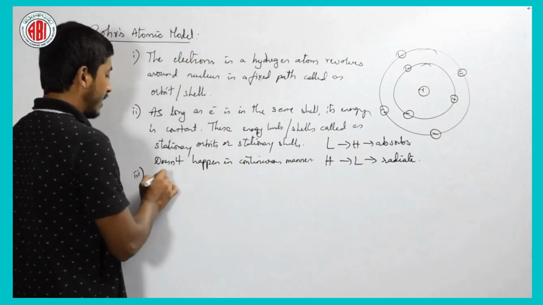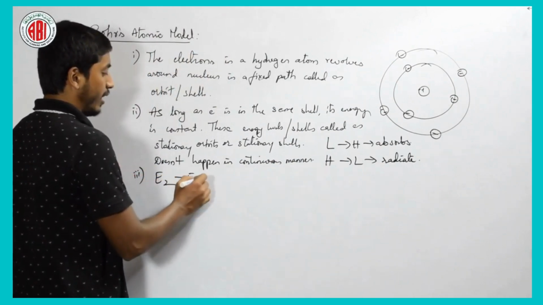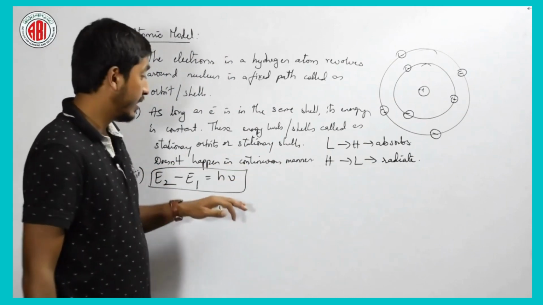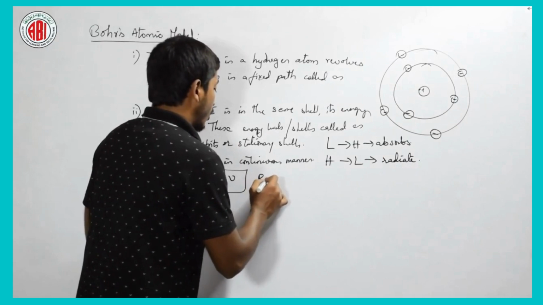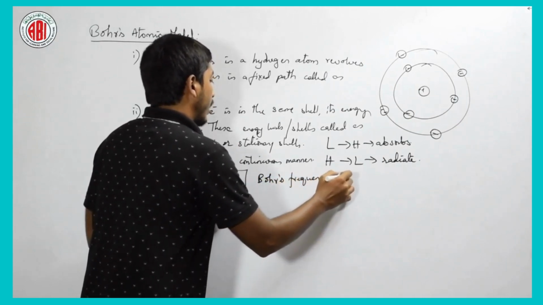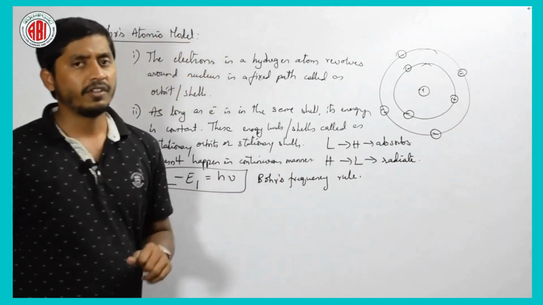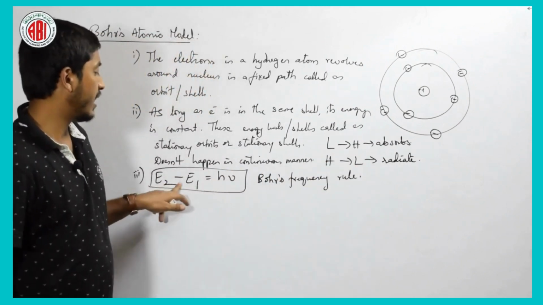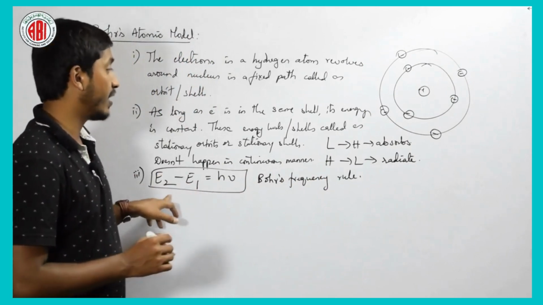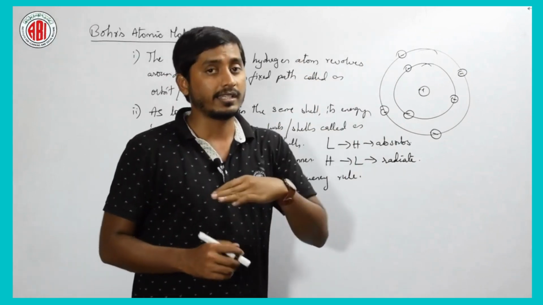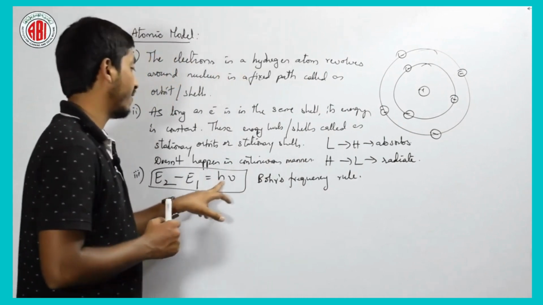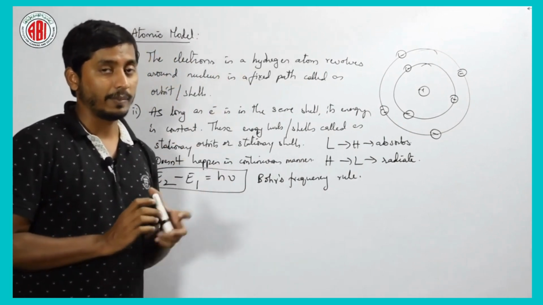How does it happen? The energy released from a higher to a lower energy level is always given by h nu, right. This is actually called Bohr's frequency rule. How did he get that? We know that nu is nothing but the change in energy divided by h, right. When an electron jumps from a higher to a lower energy level, it has to radiate some energy, and that energy is always given by h into nu according to Planck's constant.